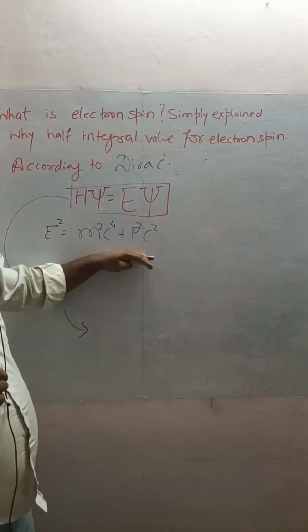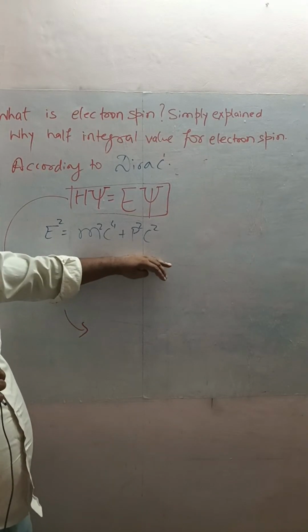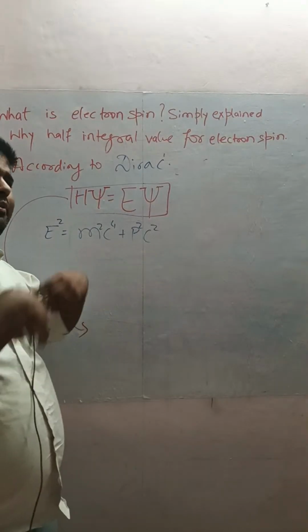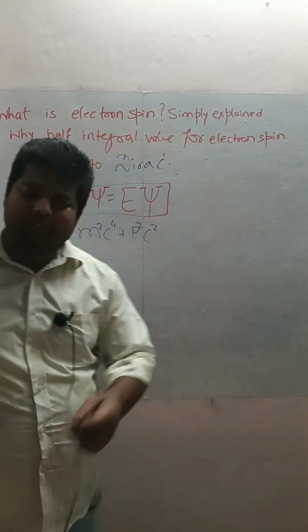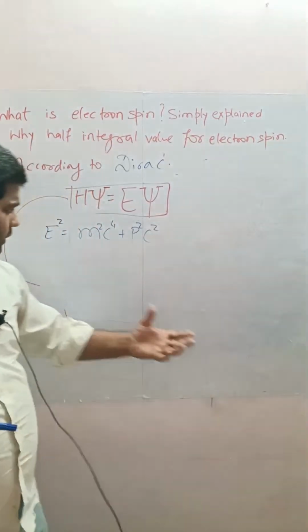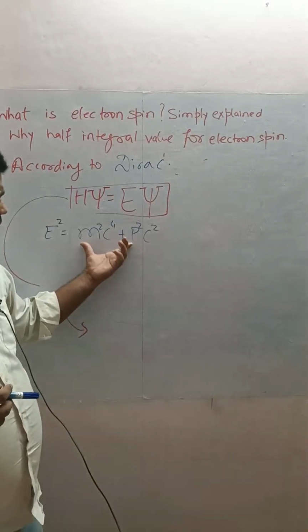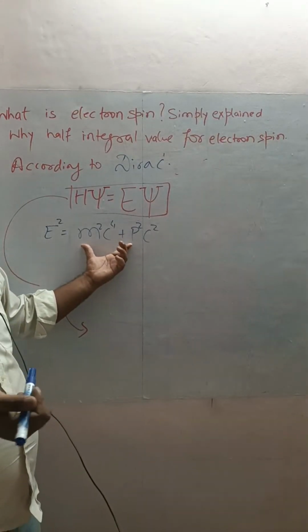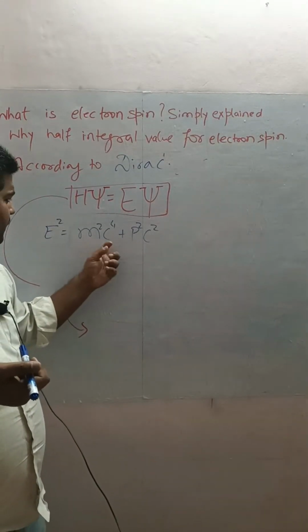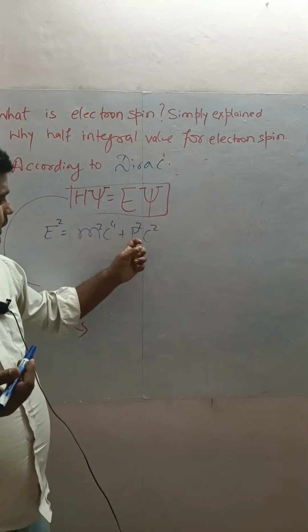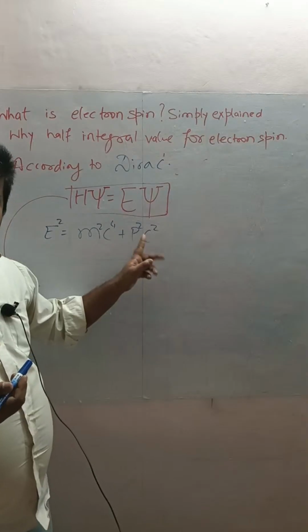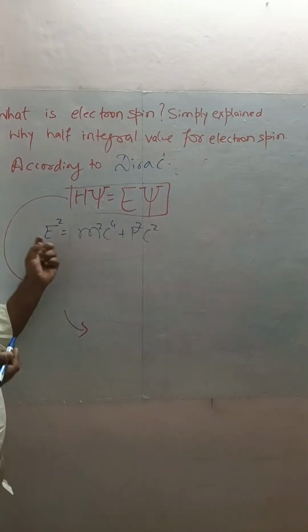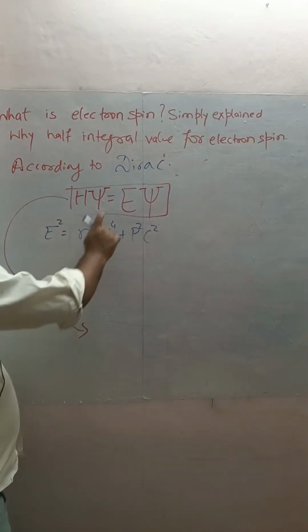Dirac used this total relativistic energy, because when an electron is moving at high speed, classical equations aren't sufficient to explain its total energy. There, this is the rest mass energy of a particle, and this is momentum and the speed of light. This is the total energy. And Dirac used this in this equation.